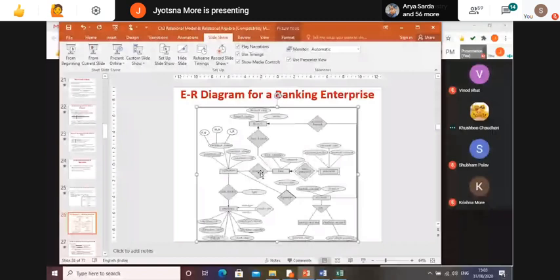Customer and loan. What is the primary key of customer? Customer ID. Yes, and the primary key of loan? Loan number. Is there any other attribute which this relationship itself has, that is its own descriptive attribute for borrower here itself?